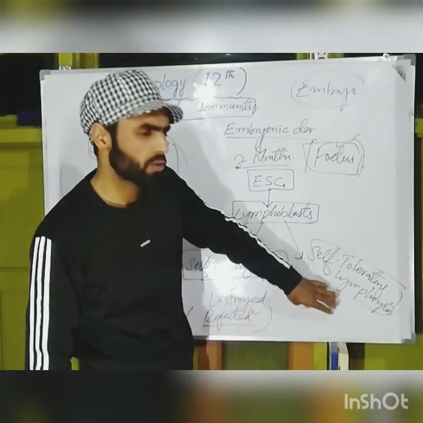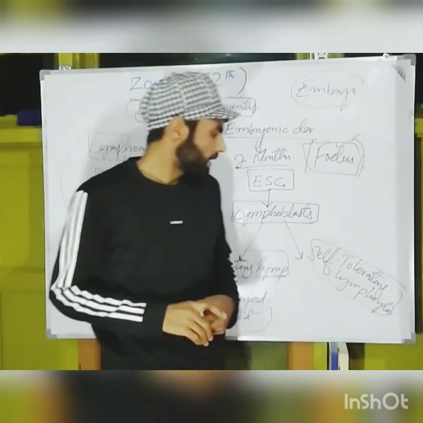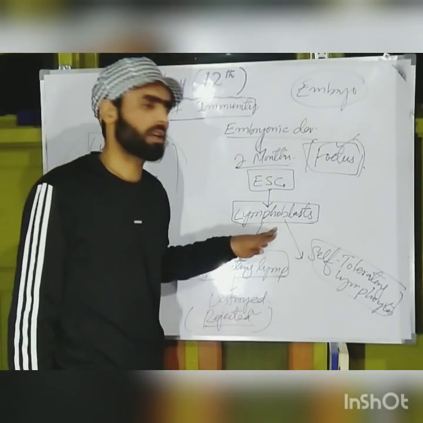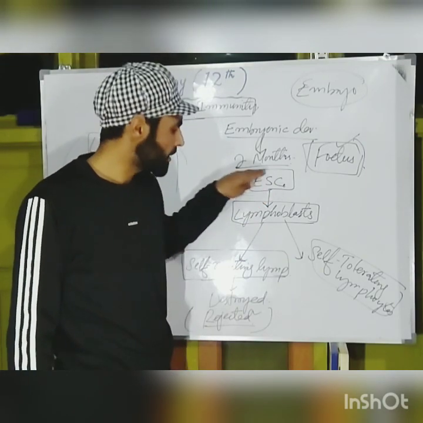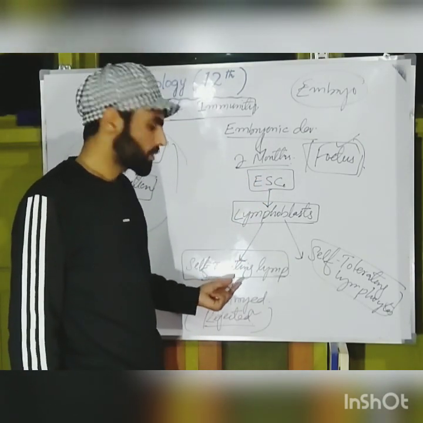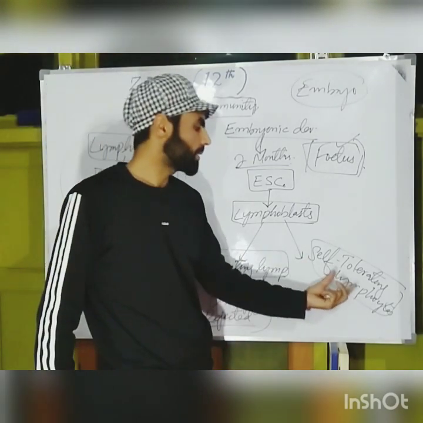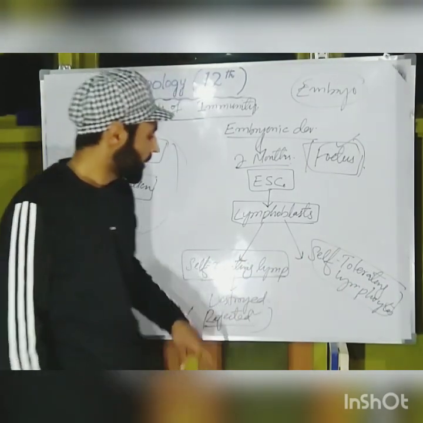So let me repeat this thing. After generation of lymphoblasts from embryonic stem cells, we got two groups of cells: self-reacting lymphocytes and self-tolerating lymphocytes.